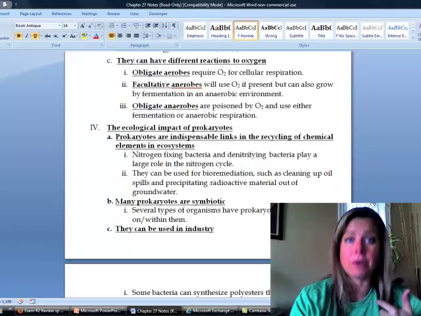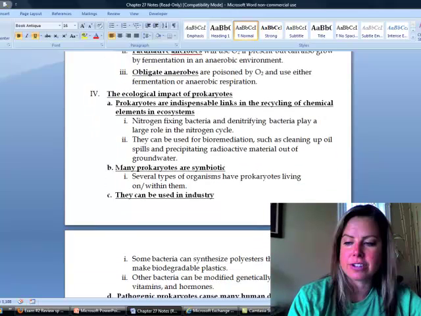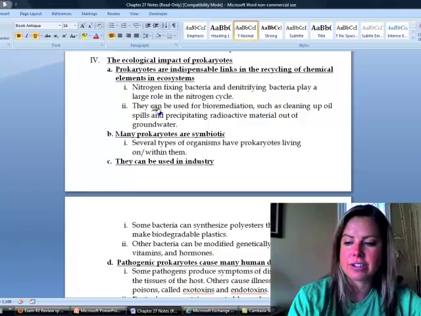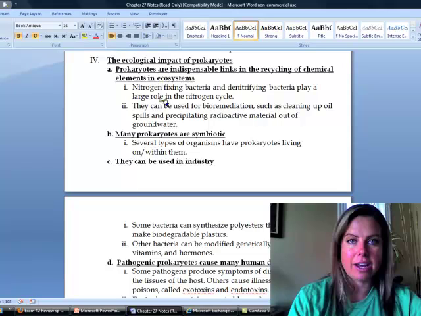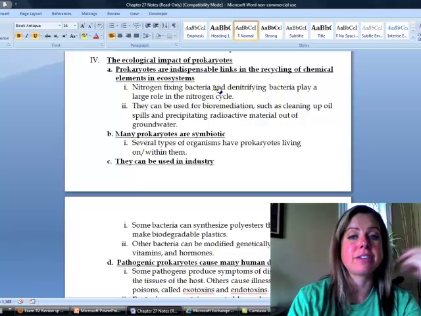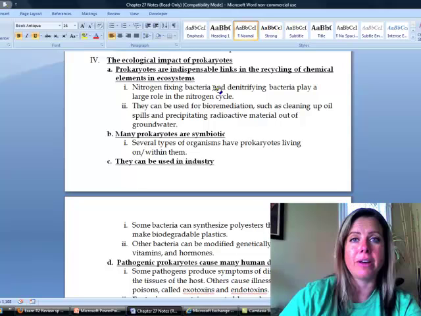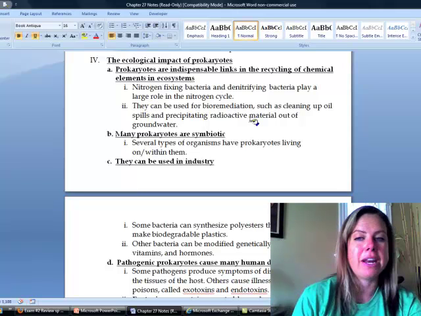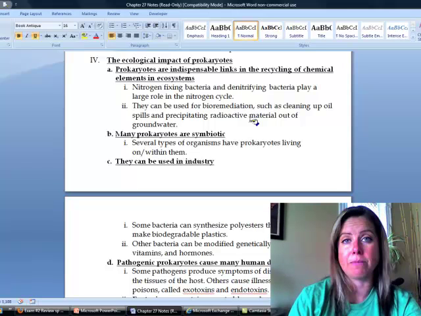All right, so although these guys are tiny and sometimes slimy and sometimes cause issues, they do have a really important ecological role. So we're going to go through those piece by piece. One of them is those nitrogen-fixing bacteria. If we didn't have those, the nitrogen cycle would just stop, so they're very important for that. Another thing that they can be used for is bioremediation. So let's say you've got an oil spill. There are bacteria that will eat oil and make it into a less harmful form. So they're important for that type of thing.